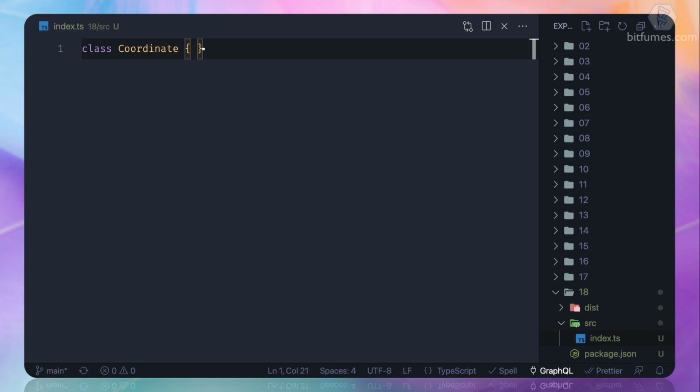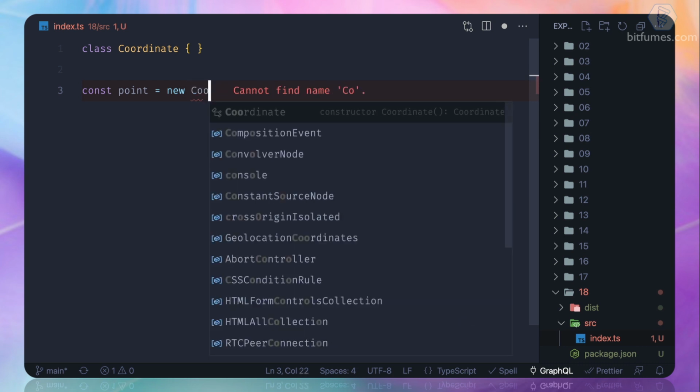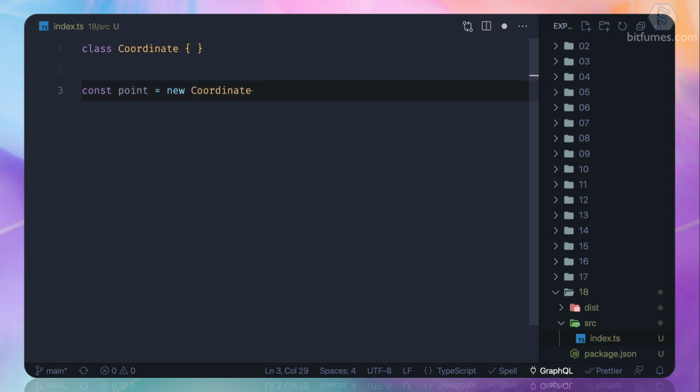So what we do with the class, once you define the class, then you can create an instance of the class. So I say one point is, I'm not on PHP, so I need to say const, and I need to new up this class. So Coordinate, and we can just save this. And this is again a valid syntax. So this is about how we can initialize a class.